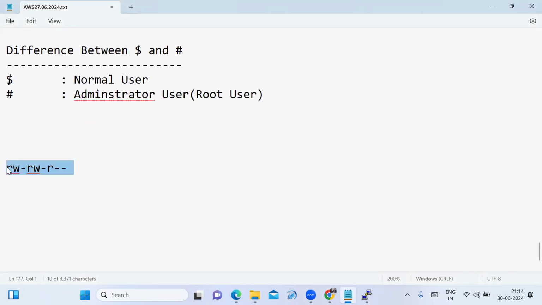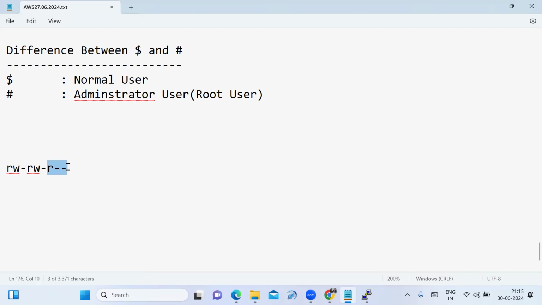Here the first three represent the owner permission. The next three represent the group permissions. The last three represent the others permission. So the first three are the owner permission, the next three are the group permission, and the last three are the others permission.